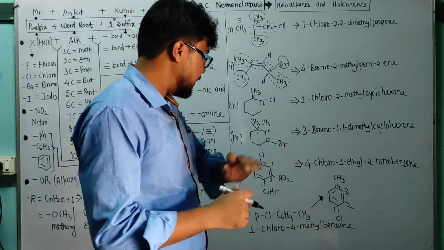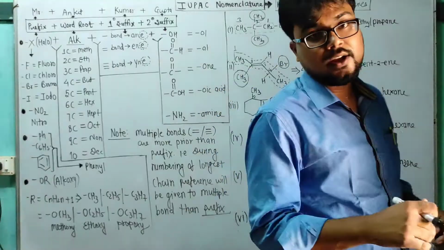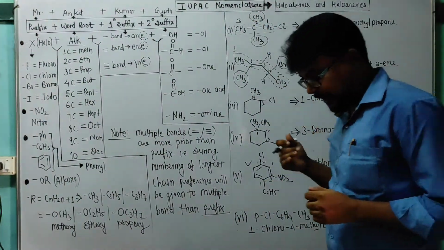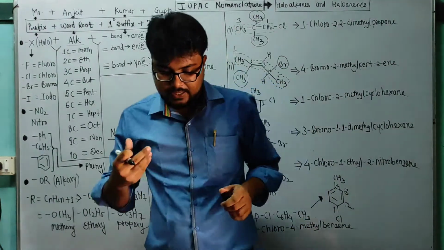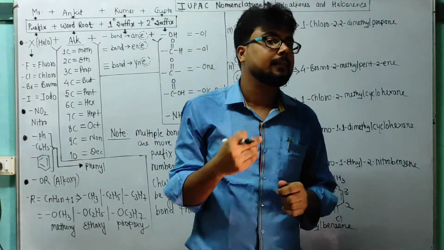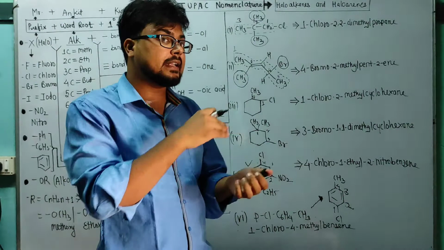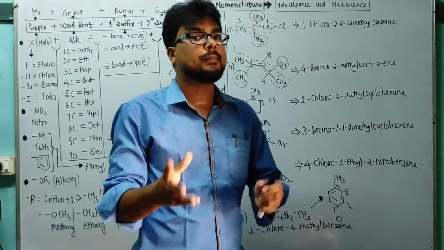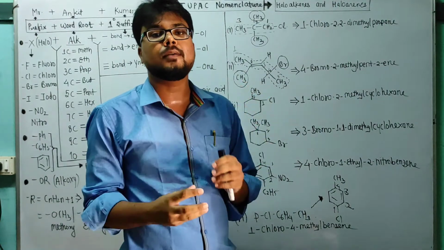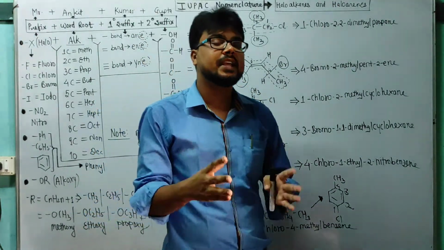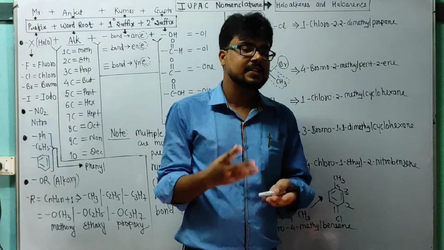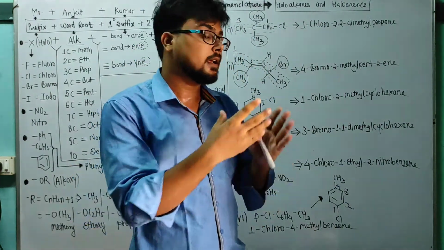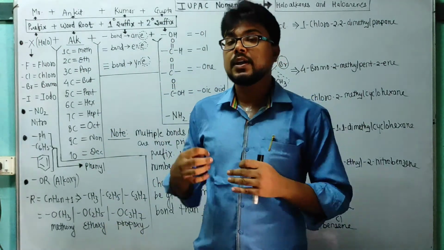Okay, so it's all about IUPAC nomenclature. For which chapter? For haloalkanes and haloarenes. You can check your grasp of how comfortable you are with this topic. So you can solve the in-text problems, solve the examples or exercise problems from the first chapter of organic chemistry, that is haloalkanes and haloarenes. So you will be more comfortable, and you will improve yourself.